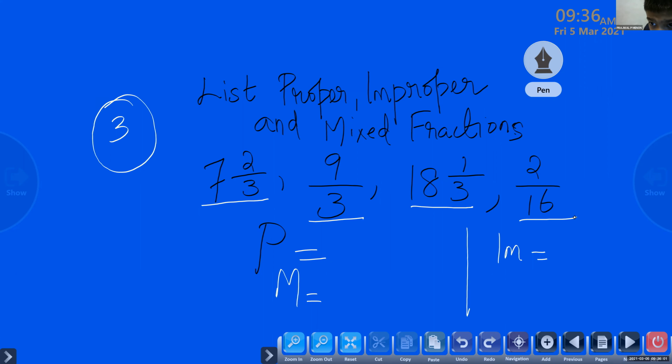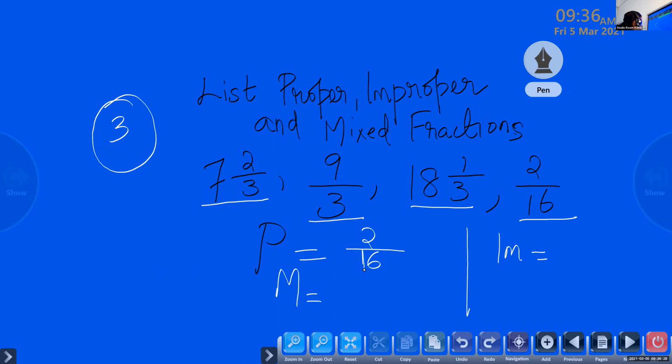Prajwal, wait. Jaswin? 2 by 16. Very good. So children, what is a proper fraction? The numerator is less than the denominator.